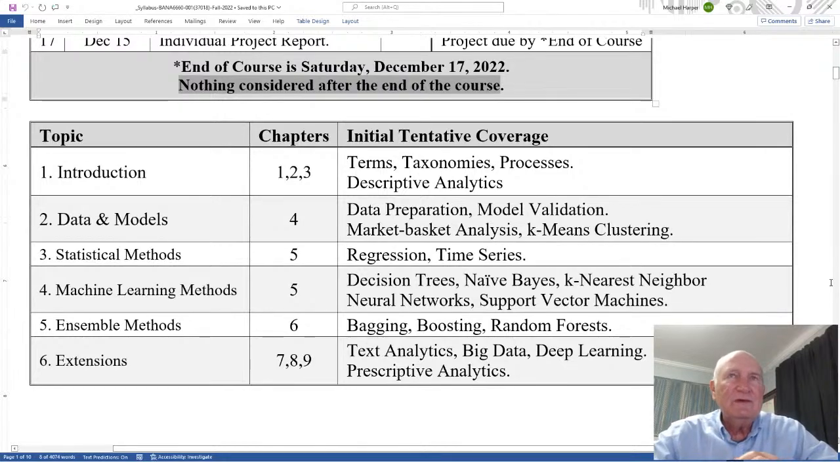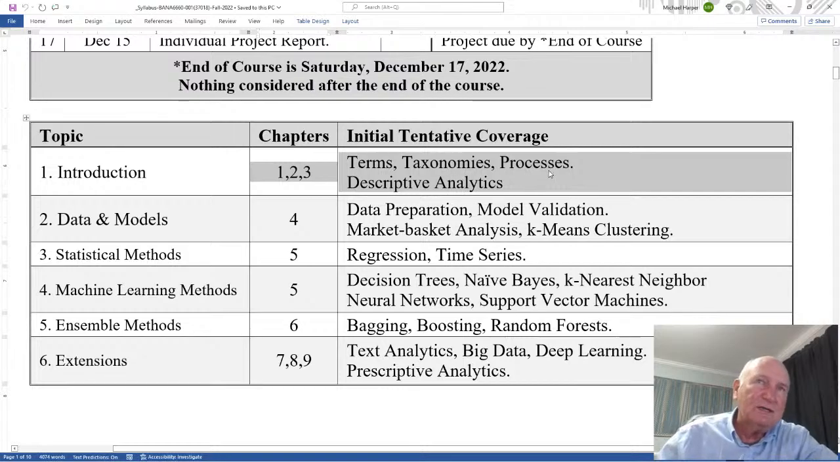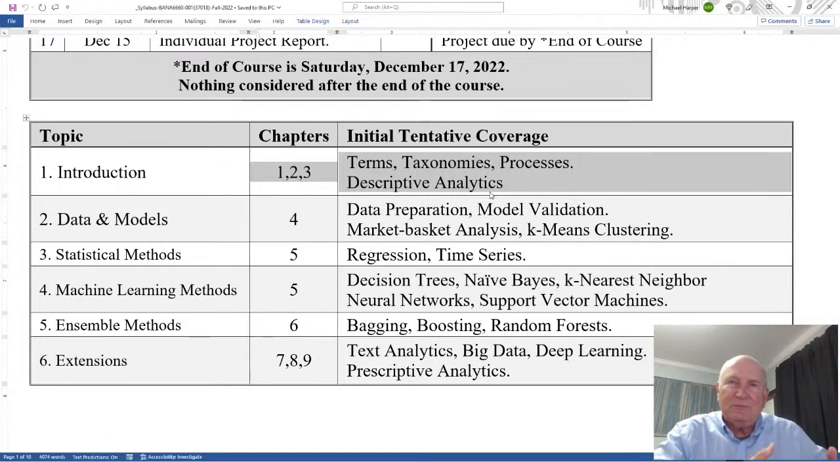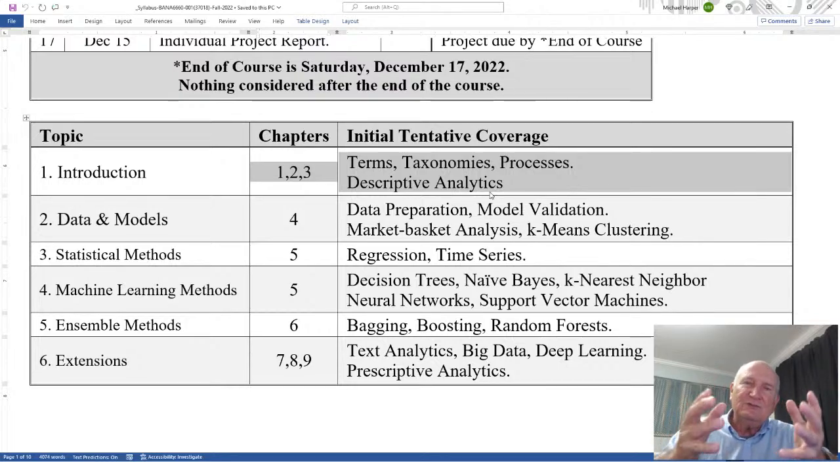Down here I also give a little bit more detail on the coverage of the topics. The introduction covers chapters 1, 2, and 3 in the textbook. I talk about terms, taxonomy, and processes. I also give an introduction to descriptive analytics, because predictive analytics cannot be separated from descriptive and prescriptive. They're all a continuum. To understand predictive analytics well, you have to really understand how descriptive analytics applies to it, and also how predictive analytics will support the prescriptive.